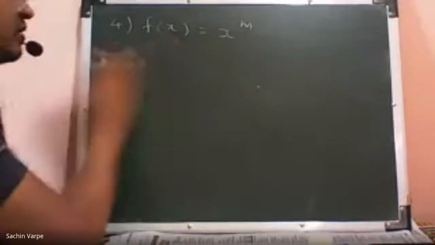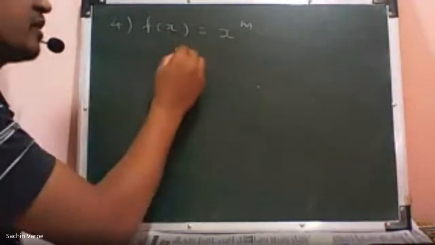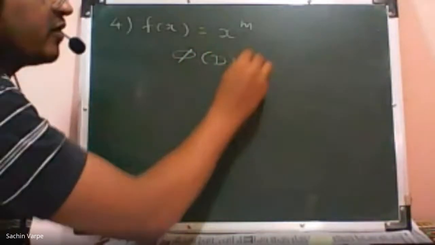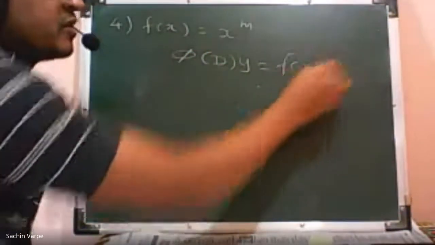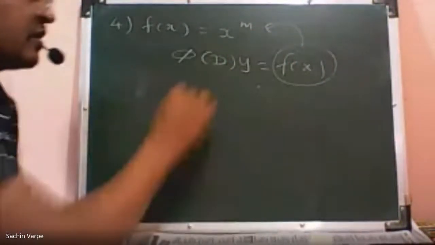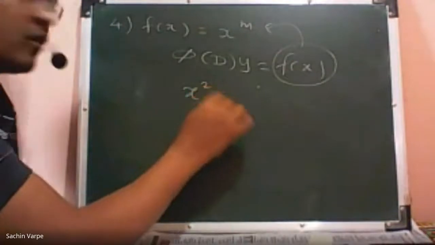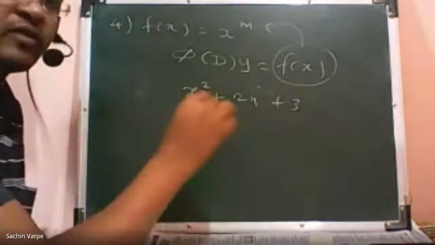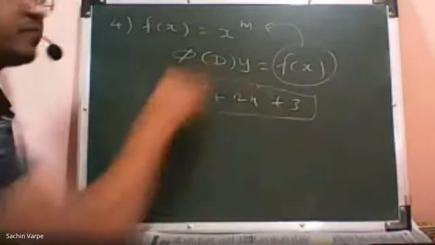So if the right hand side function, actually, let me tell you again that we are trying to solve the linear differential equation of the form phi of d into y is equal to f of x. So if this f of x is of the form of a polynomial function, like x square or x square plus 2x plus 3, whatever, a polynomial, isn't it?